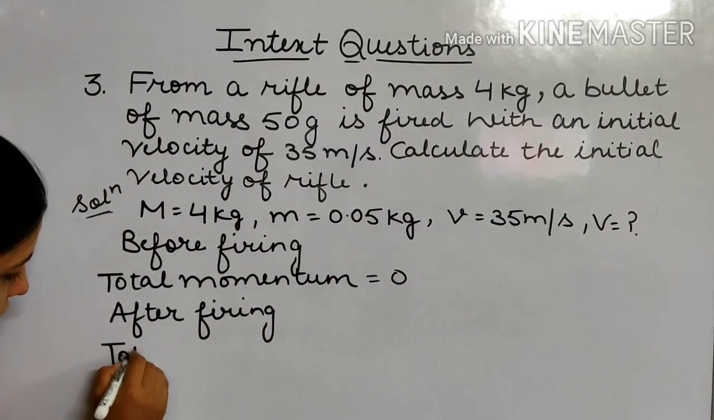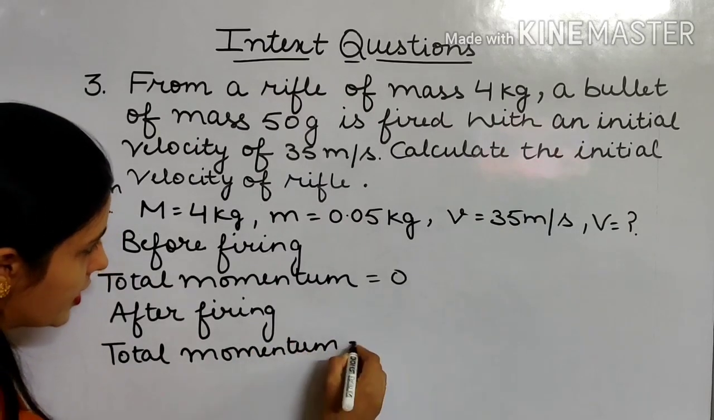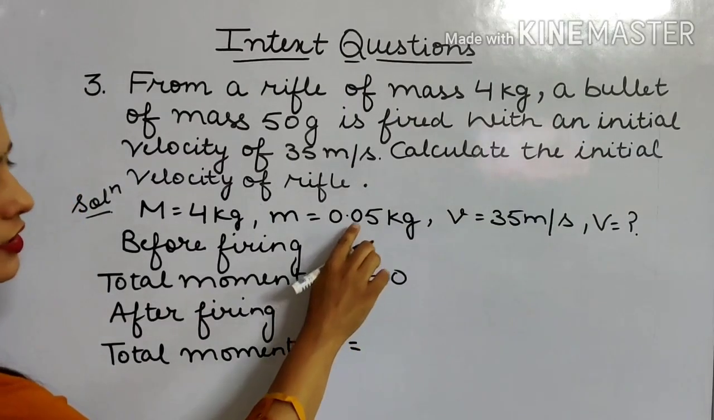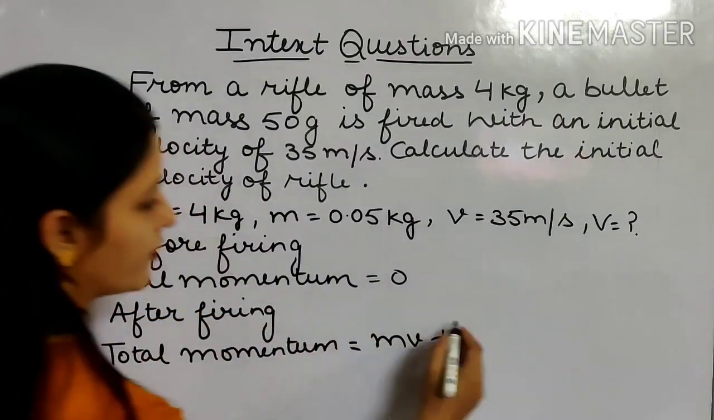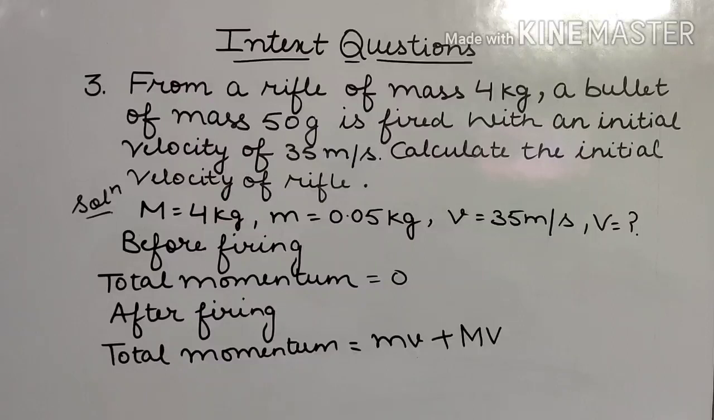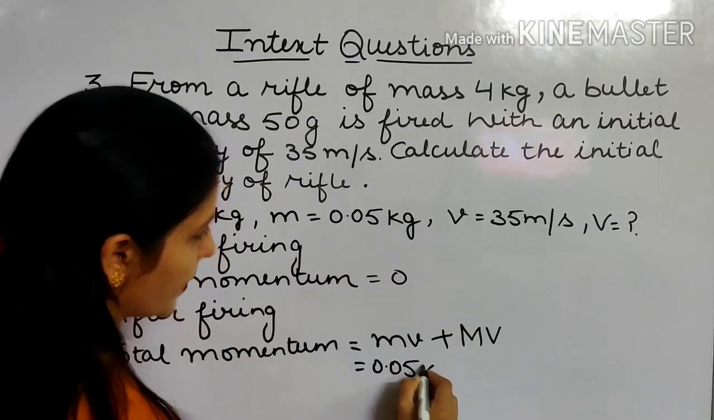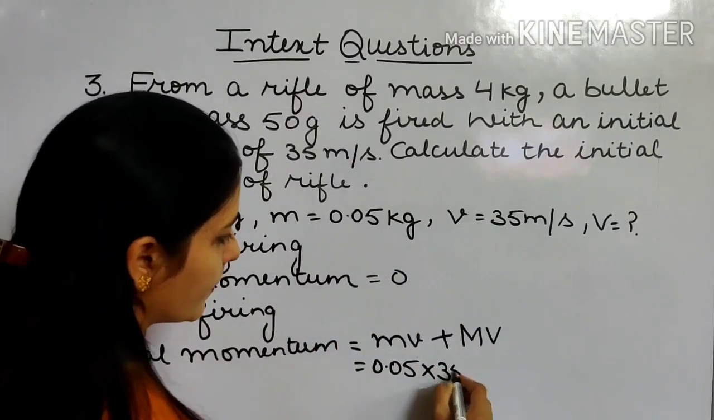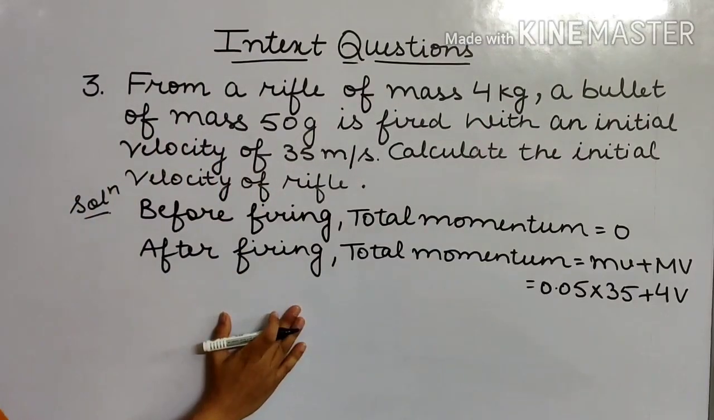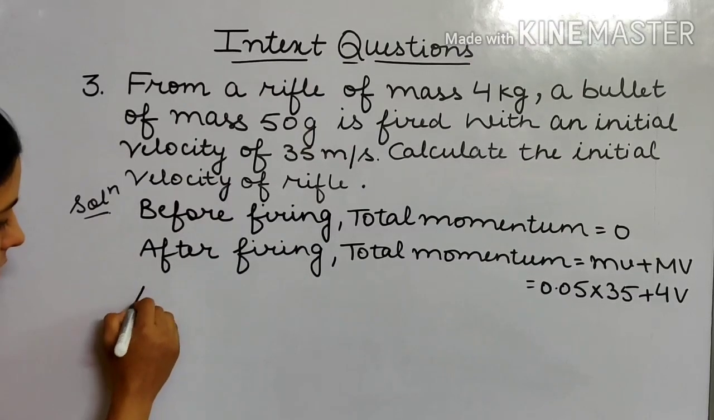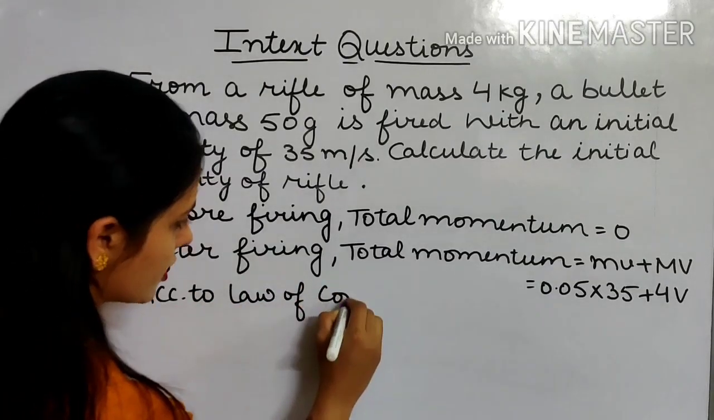So total momentum after firing is momentum of the bullet, small m small v, plus momentum of the rifle, capital M capital V. Small m is 0.05 multiplied by velocity 35 plus mass 4 multiplied by V. As no external force is acting on the system, then according to law of conservation of momentum,